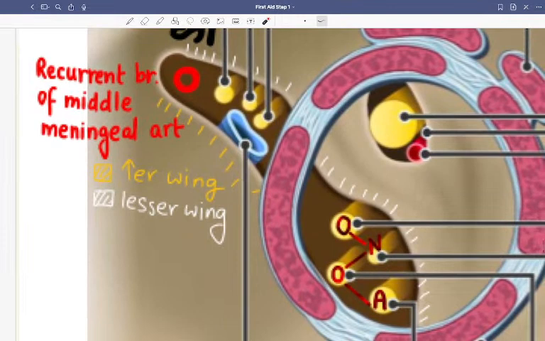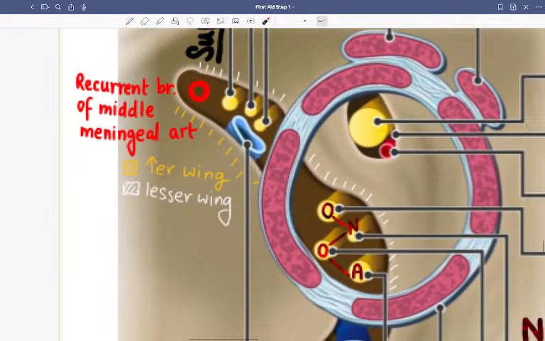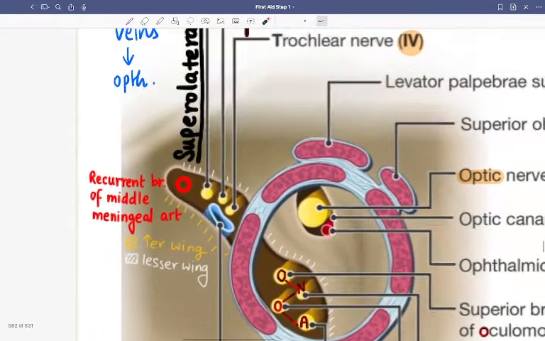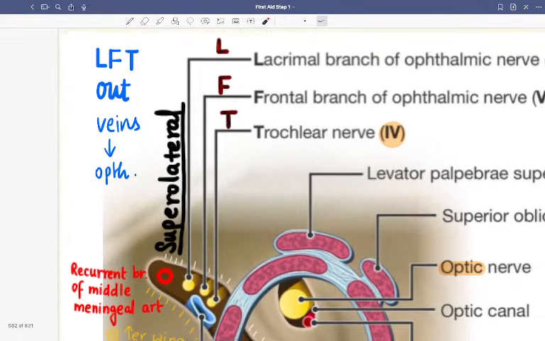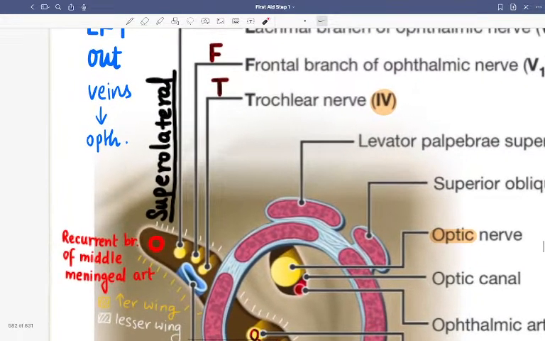Next, I think more or less that was fine. So the superior orbital fissure, we had all those nerves going. LFT are branches of V1: lacrimal, frontal, and trochlear. Wait, was it LFT? Yes, lacrimal, frontal, trochlear. Trochlear is out of the superolateral part, out of the ring, and there is the recurrent branch of the middle meningeal artery.